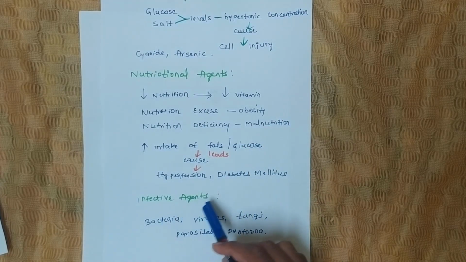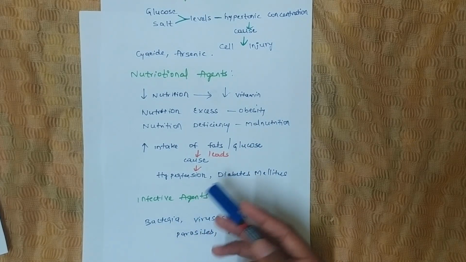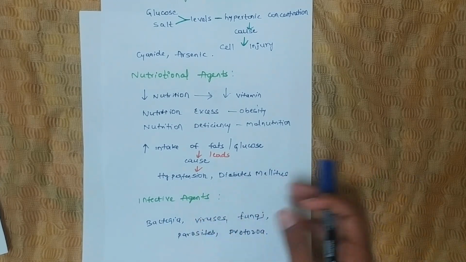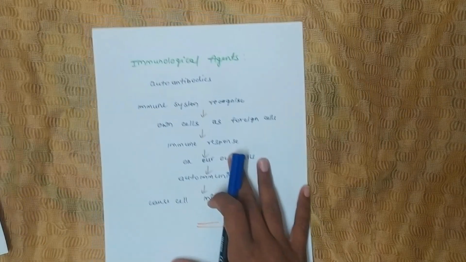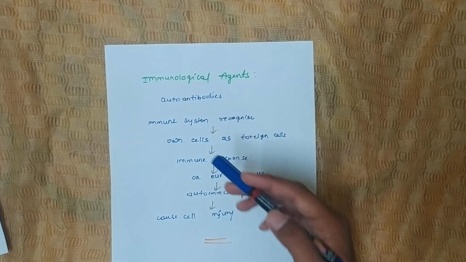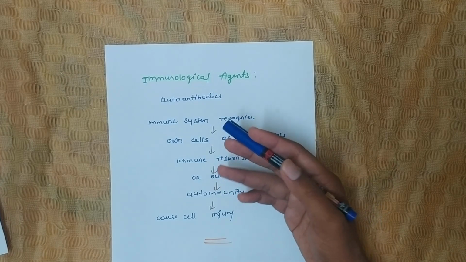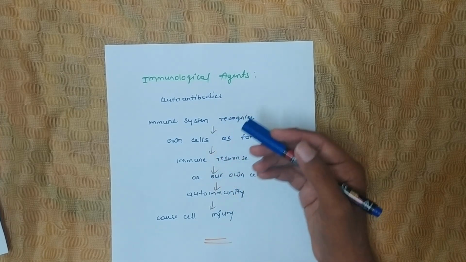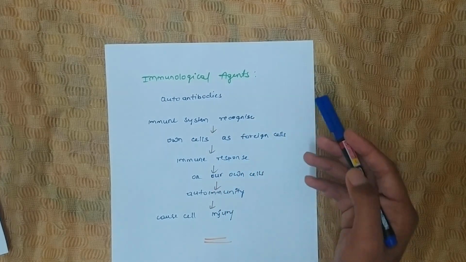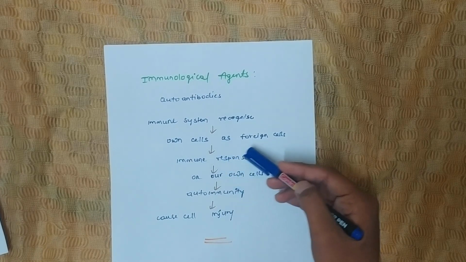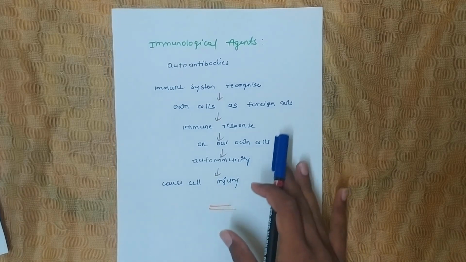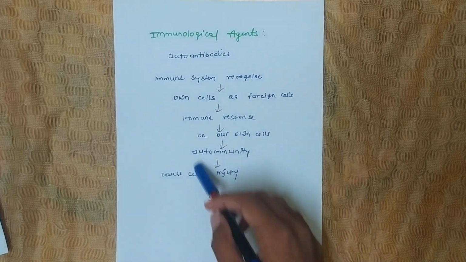Next is infective agents. We already know the common infective agents like bacteria, virus, fungi, parasites and protozoa. Next is immunological agents. We know the immune system is very important to our body, as it protects our body against pathogens and microbes. But sometimes it recognizes our own cells as foreign cells and produces an immune response against them. So it leads to autoimmunity. There will be some autoimmune diseases, which cause cell injury. So these are the immunological agents.